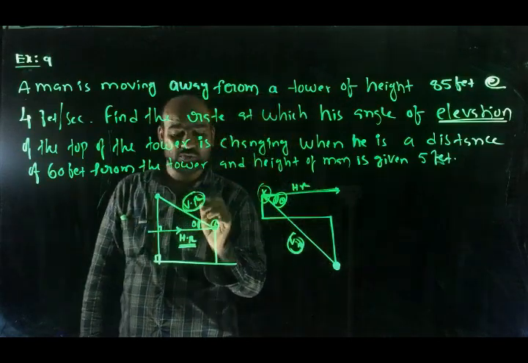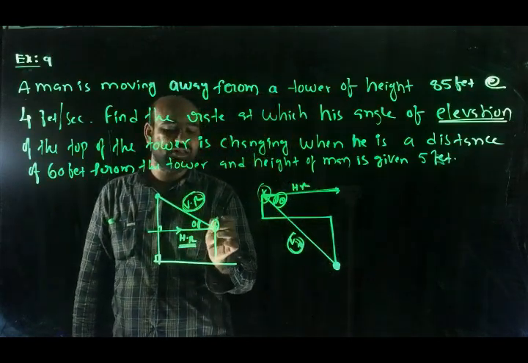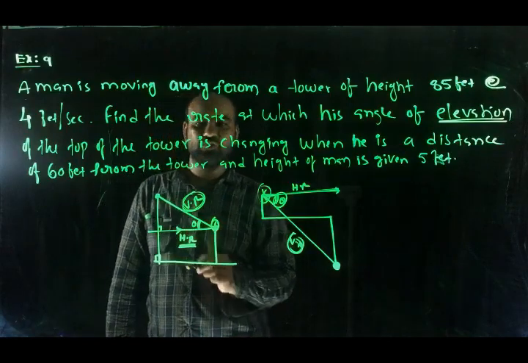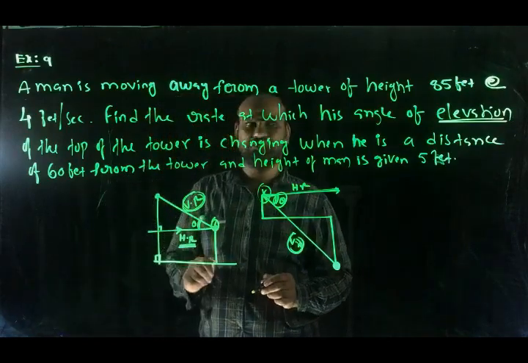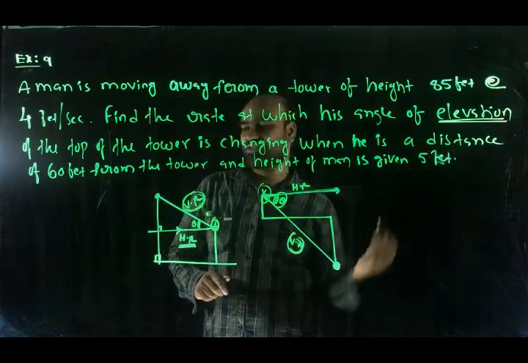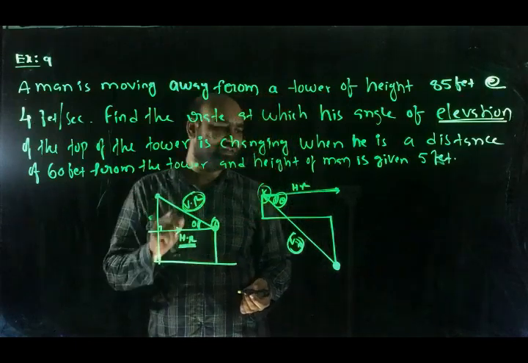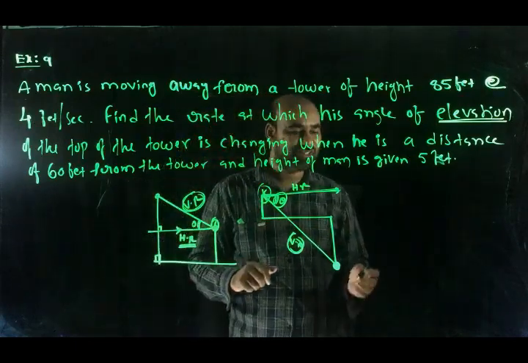If the vision ray is above the horizontal ray, then the angle made by the observer's eye is said to be the angle of elevation. So, that is the meaning of angle of elevation. Now, what is the situation here?